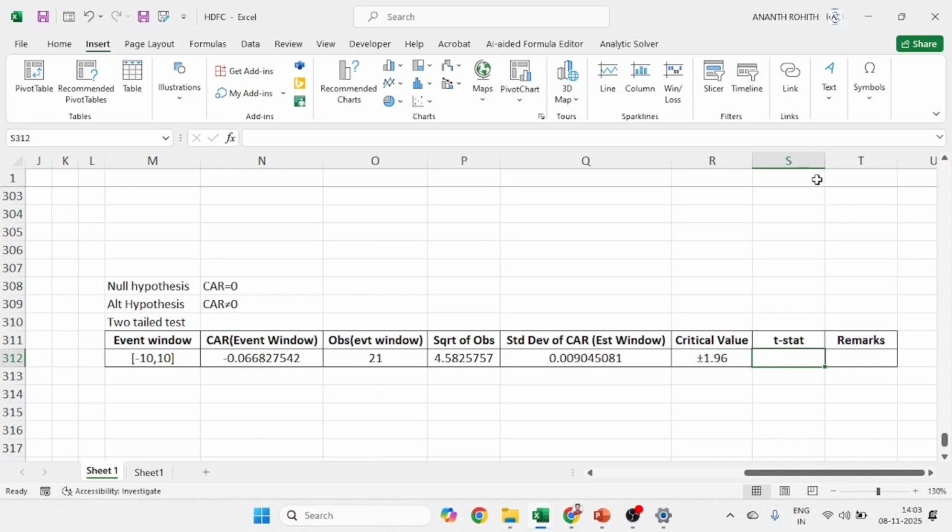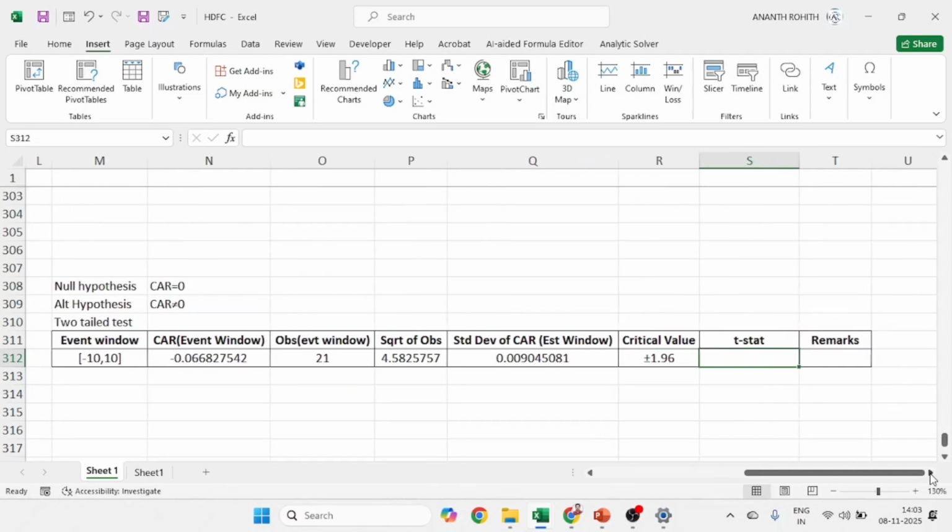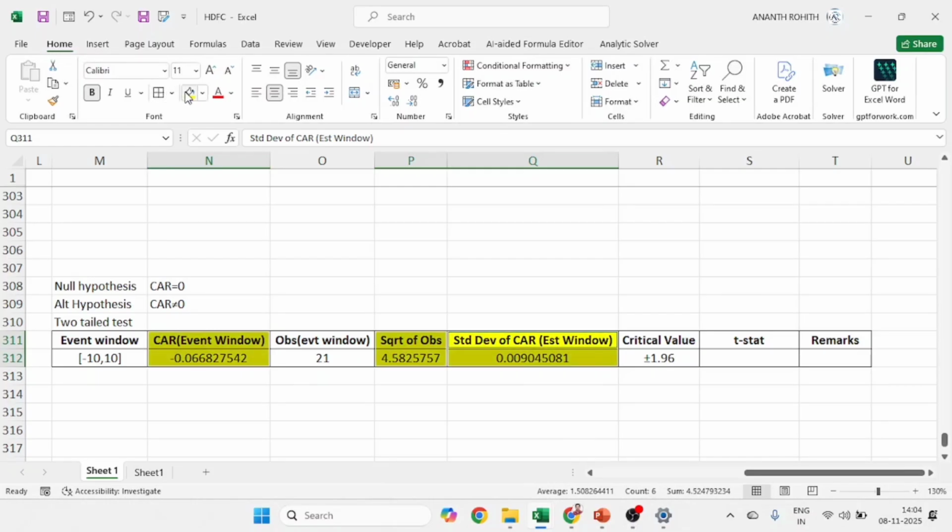Next, T statistics. This is the critical thing, the main calculation of the entire event study, which decides whether there is an impact or not. We are considering three items here: CAR, square root of observations, and standard deviation. For your understanding, I will highlight them in yellow. These are the three elements we are using for T statistics.